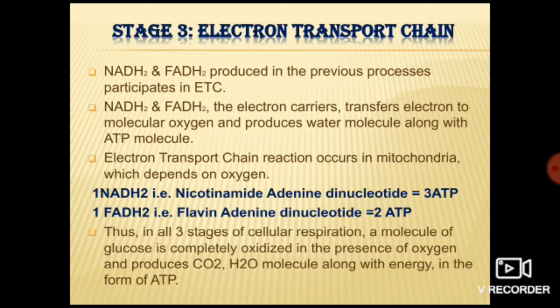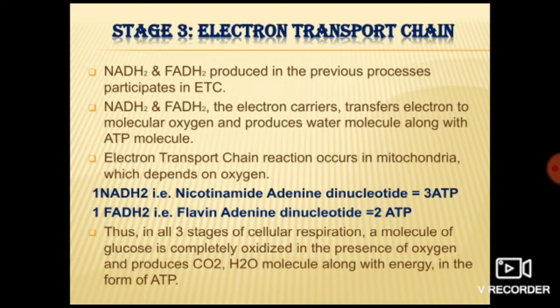Electron carrier means they are carrying electrons, and those electrons are transferred to the molecular oxygen that we have inhaled. So the electrons are transferred to molecular oxygen and it produces water molecules along with the production of lots and lots of energy in the form of ATP.